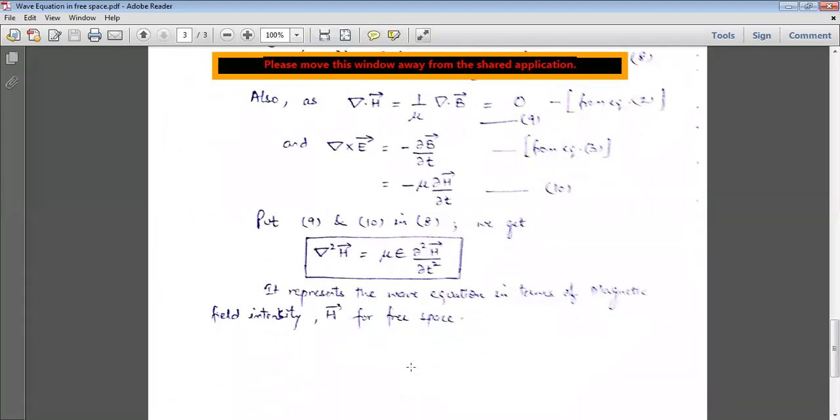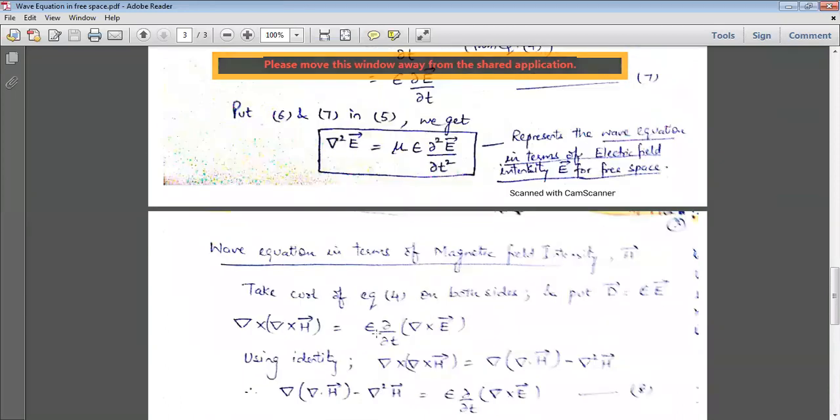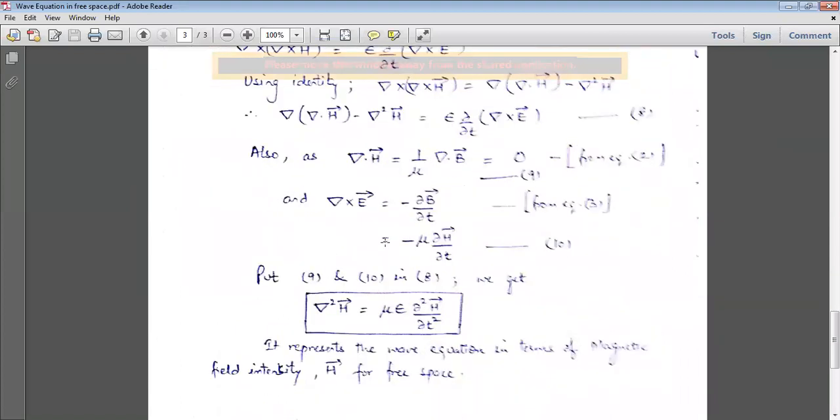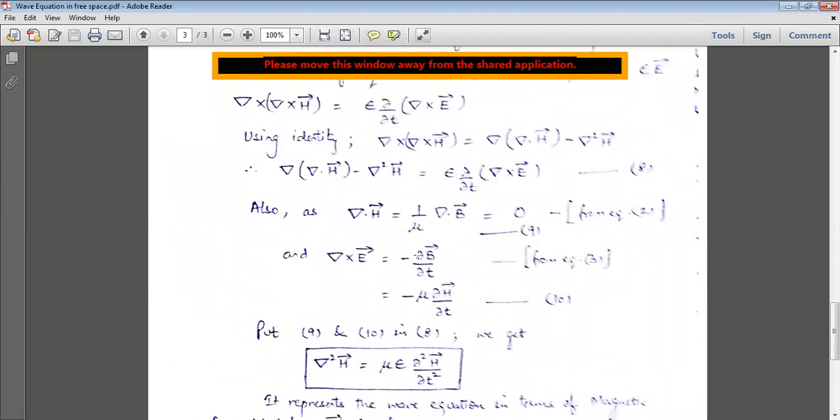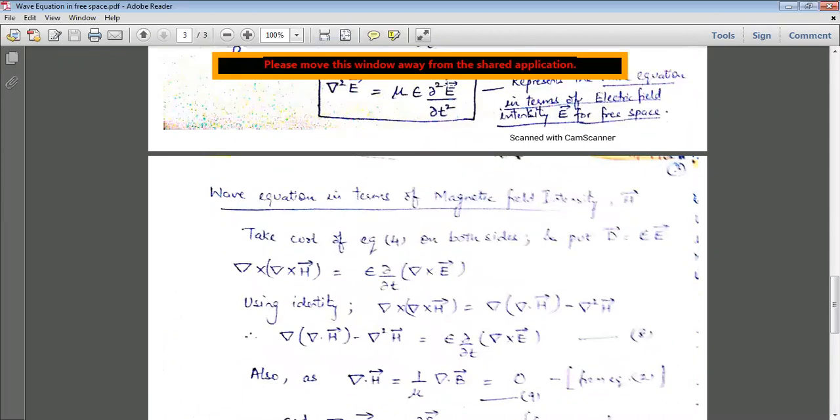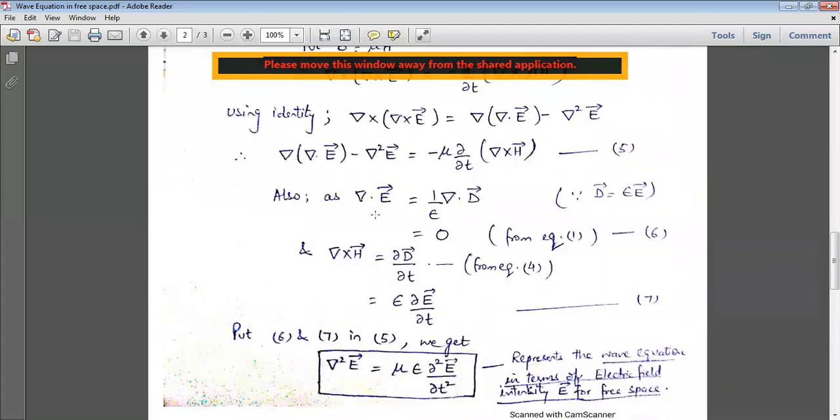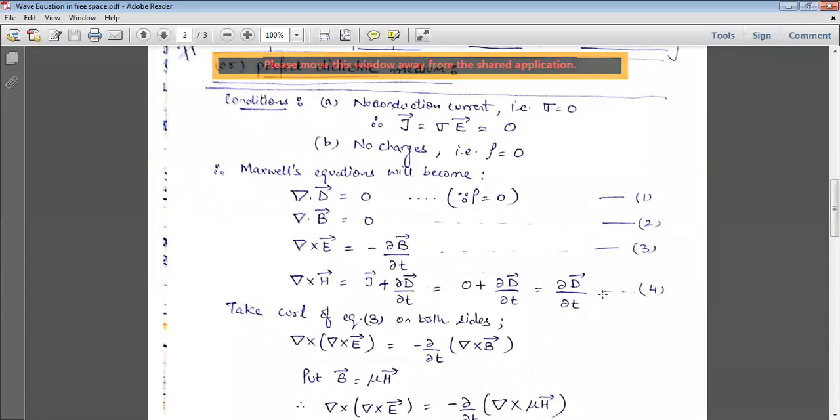Okay, so there are two different wave equations. One is for the electric field intensity and another is for the magnetic field intensity, but both the wave equations proceed in a similar way. So as per the question given, you have to perform accordingly. If they want the wave equation in terms of magnetic field, then you have to do this type of derivation. And if they want the wave equation in terms of electric field vector, then you have to proceed in this way. But up to this point, up to equation number 4, it remains same.